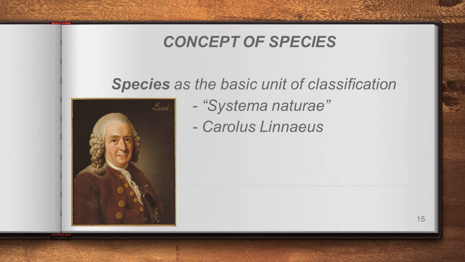The next definition is given by Carolus Linnaeus, in his book Systema Naturae. He defined the species as a basic unit of classification. Of course, he is the father of taxonomy, already we know. That's why, as per the taxonomical level, he has given the definition also. When we frame this classification, it is made as per the species level, right? When we give the species name, we can exactly identify one species. That's why he says species is a basic unit of classification. Is it clear? Okay, the next.